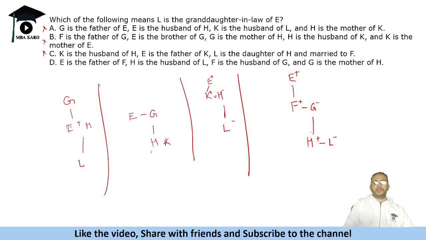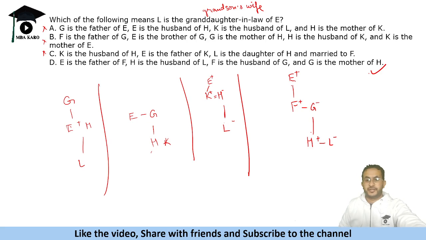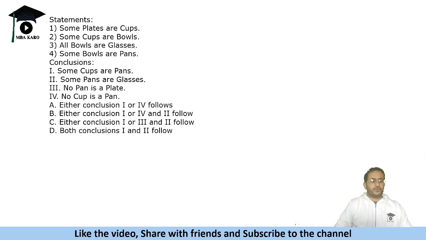So granddaughter-in-law means grandson's wife. In the third option, it was granddaughter. In this, it is grandson's wife. So it is granddaughter-in-law of. Okay, so here is syllogism, and we need to tell which of these follows.